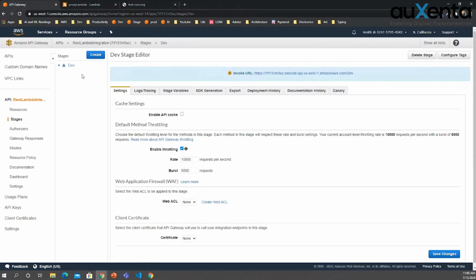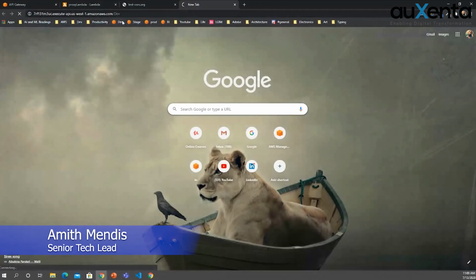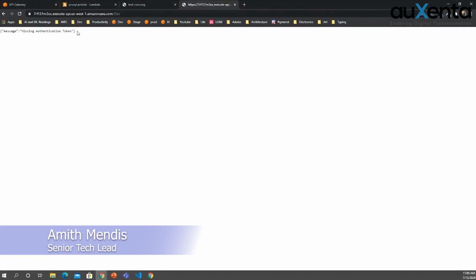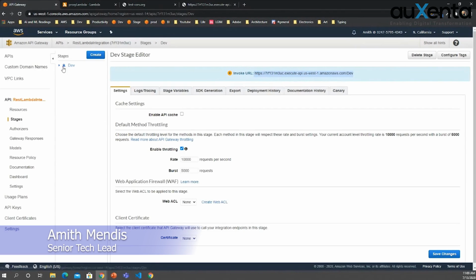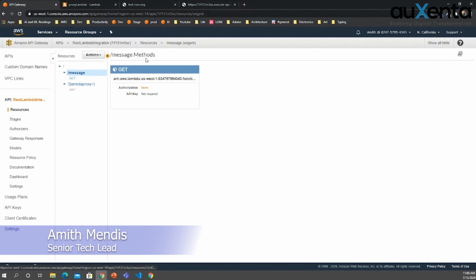When you deploy an API in API Gateway, you will get something like this. Right? If you access it from outside, if you do it like this, then you will get an error. It says missing authorization token. Now, what you have to do is you will have to go to this resource. It says message.